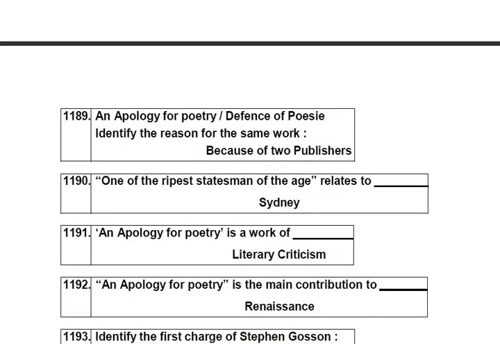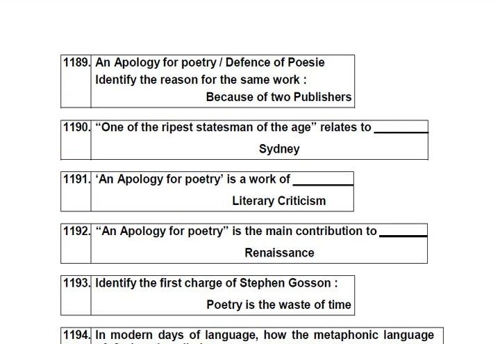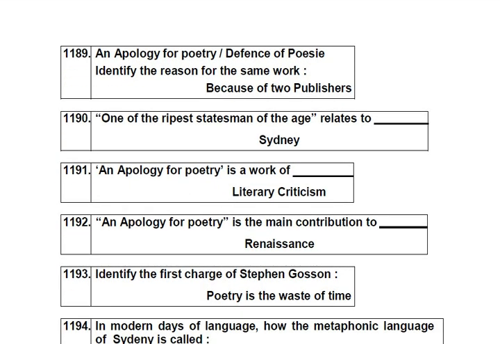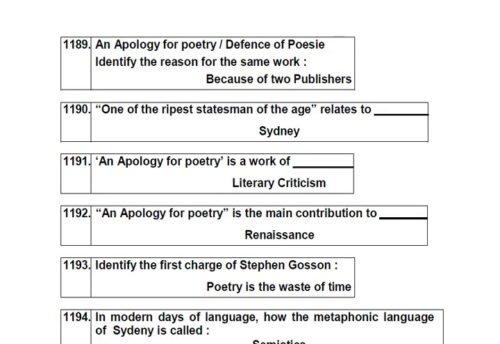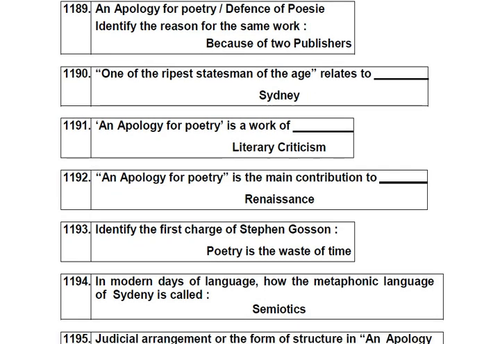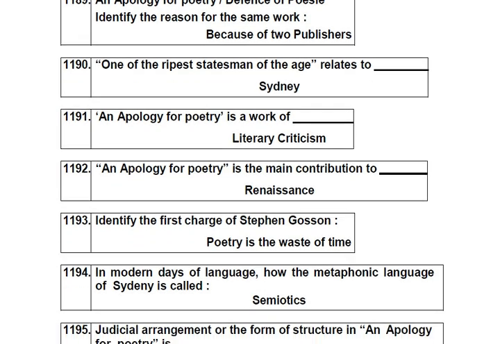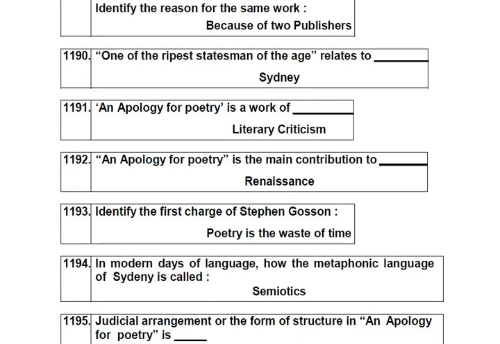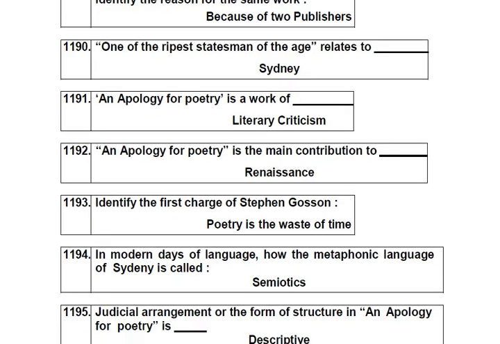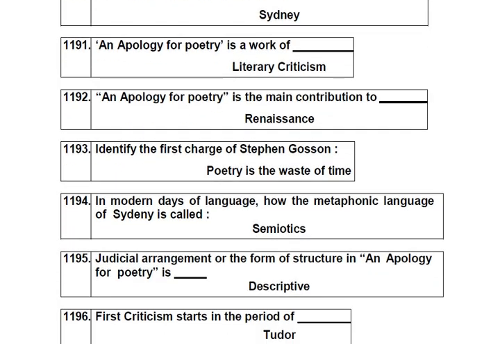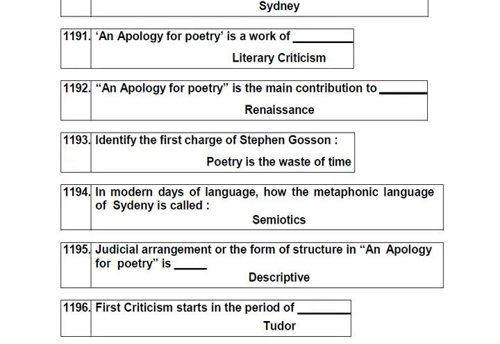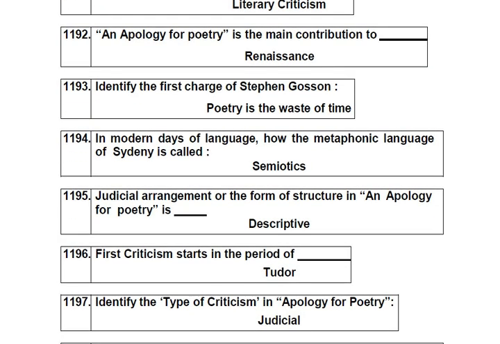One of the ripest statements of the age relates to Sidney. An Apology for Poetry is a work of literary criticism. An Apology for Poetry is the main contribution to the Renaissance. Identify the first charge of Stephen Gosson. Poetry is a waste of time.